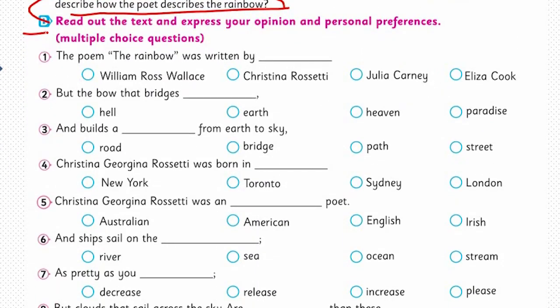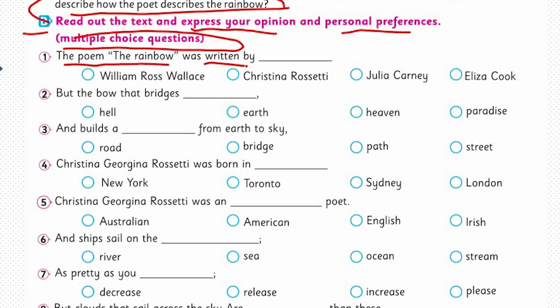Section B: read out the text and express your opinion and personal preferences. We have multiple choice questions here. For each question we have 4 options. You have to choose the right one. The poem Rainbow was written by who? William Rosewell, Christina Rossetti, Julia Carney or Eliza Cook? Yes, Christina Rossetti. Second one: but the bow that bridges, hell, earth, heaven or paradise? Yes, it is clearly written that it's heaven.